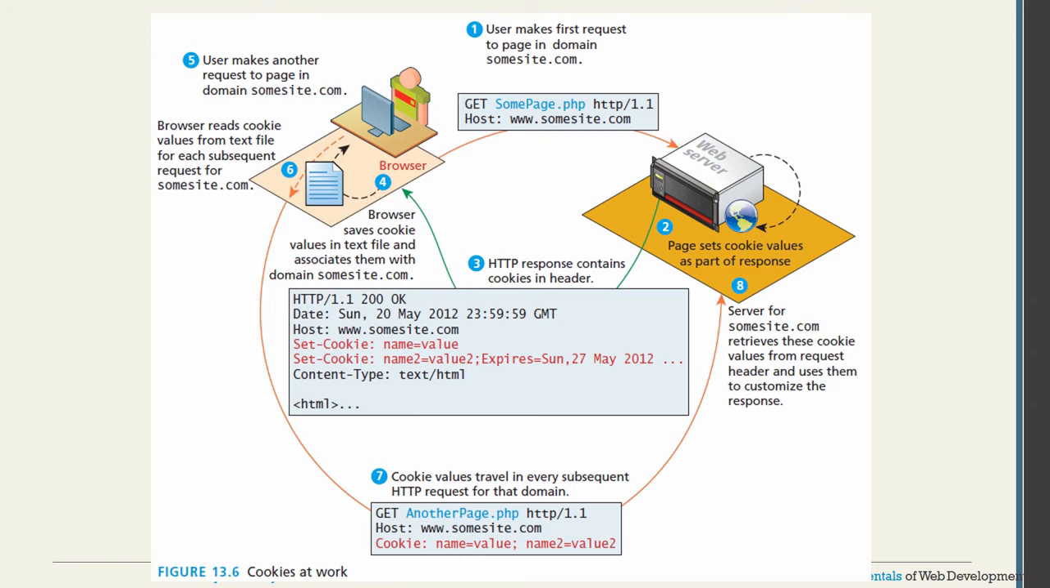Then coming back to the server, the server for somesite.com retrieves this cookie value from the request header and uses it to customize the response. So next time, whatever response the server gives, your previous value might also be helpful for the server. This is one of the scenarios where cookies work in web applications.